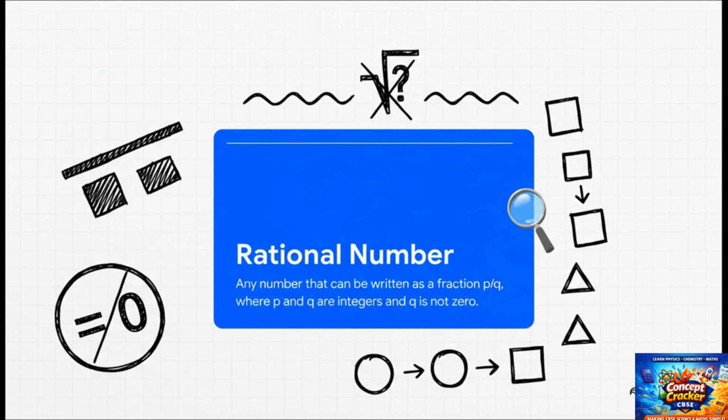A number is rational if you can write it as a fraction. Simple as that. You know, p over q, where p and q are both integers, and this is super important. The bottom number, q, can't be 0. That's it. That is the one rule that governs everything.